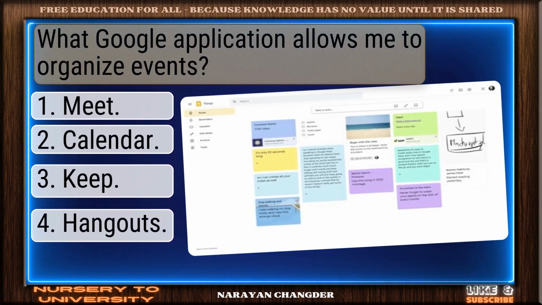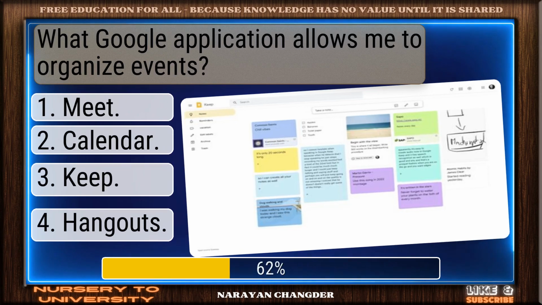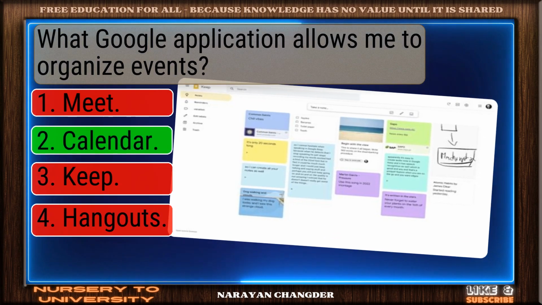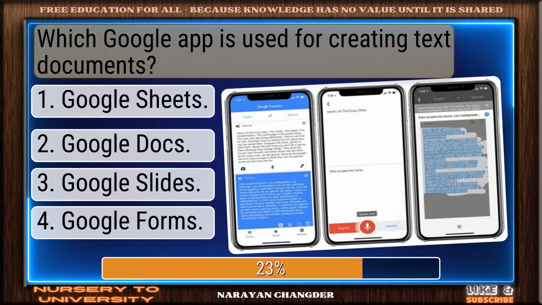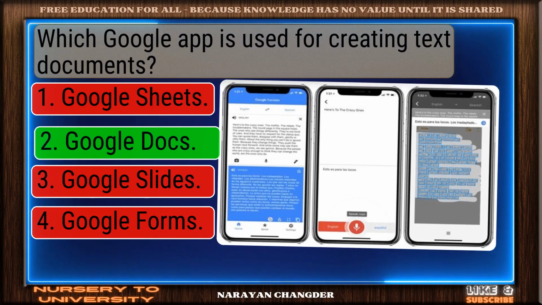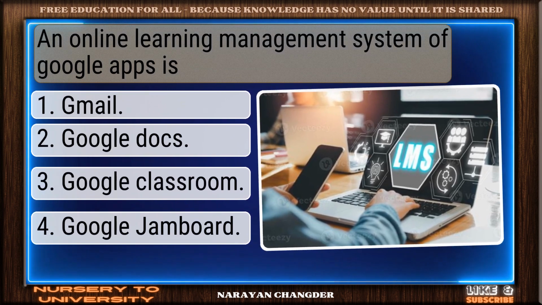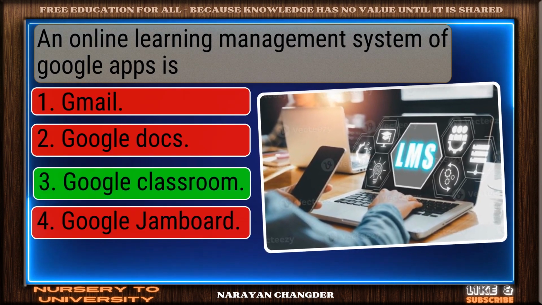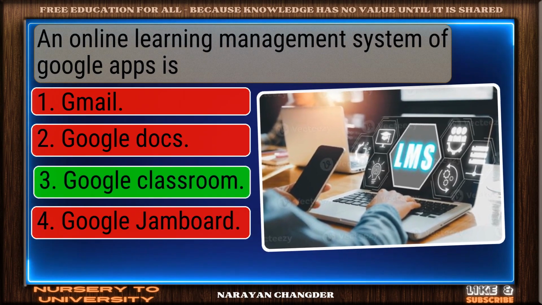What Google application allows me to organize events? Great thinking. Calendar is the right choice. Which Google app is used for creating text documents? Excellent choice. Google Docs is the right answer. An online learning management system of Google Apps is? You're right. Google Classroom is the correct answer.